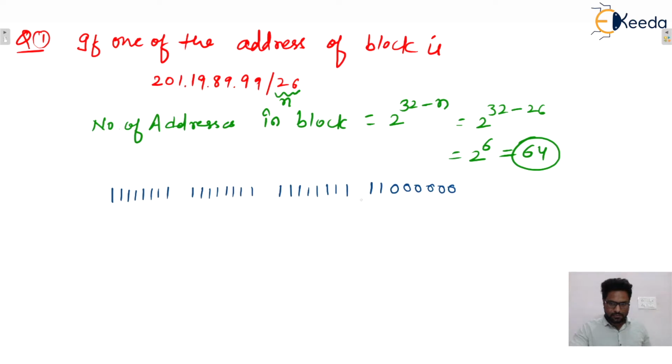So we can say that yes, these 6 bits are for host purpose. So 2 raised to power 6, isn't it? 64 addresses will be there. Out of these 64, first address will be the network ID and last one will be the direct broadcast address, isn't it?